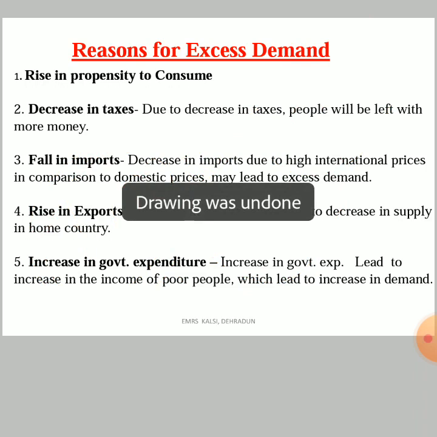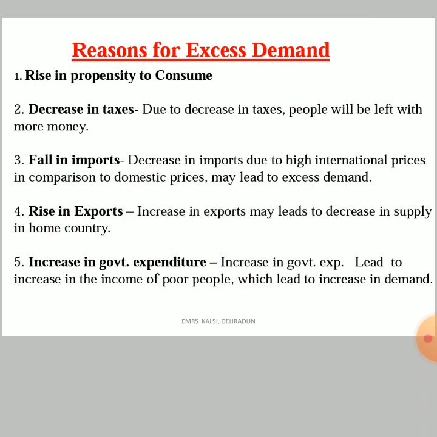Okay, now second is rise in exports. What happens in this situation? Increase in exports may lead to decrease in supply in the home country. This has happened in India once, if I remember, that there was a commodity which India used to produce.